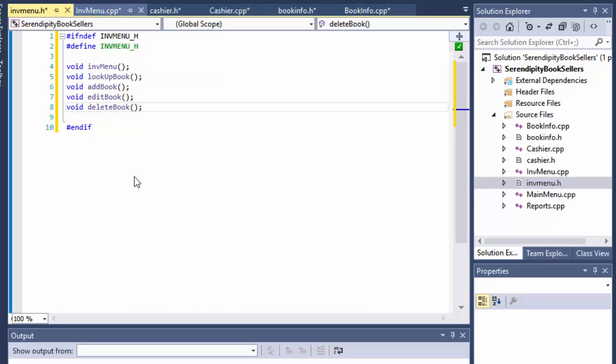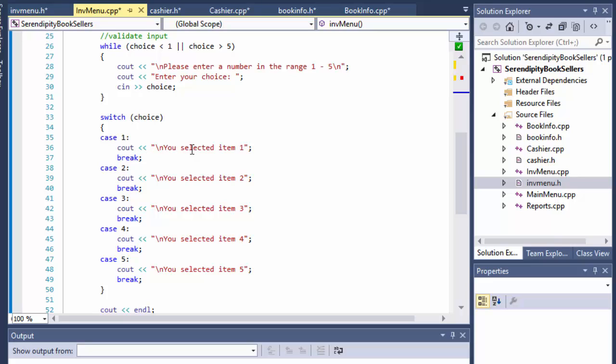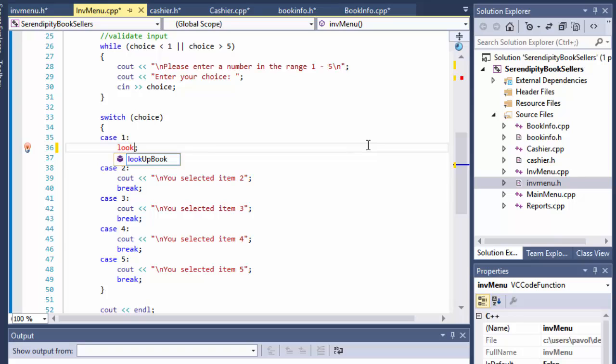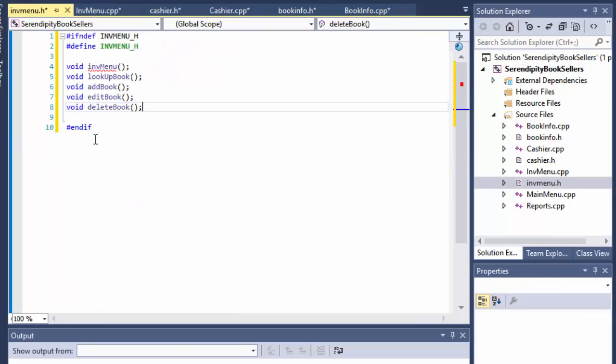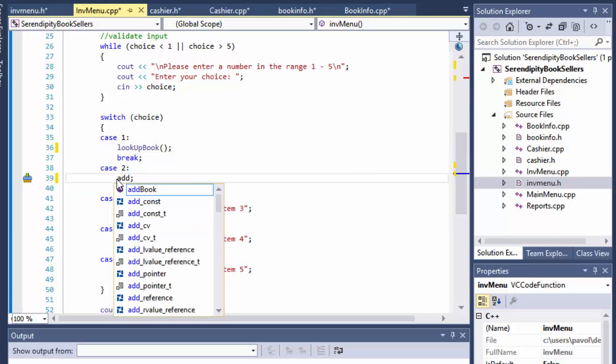So when we go to our inventory menu now, in our switch statement, instead of saying you selected something like that, we can simply call that function. Instead of cout this, we will do lookUpBook. That's our first method that's going to be implemented, and it's void lookUpBook, right? And the second one, instead of cout, will be addBook.